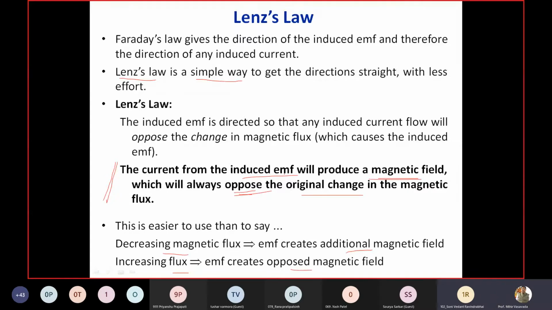Okay, no issue. So Lenz's law is that it opposes the cause of production. You can tell it broadly, students: it opposes the very cause of production.